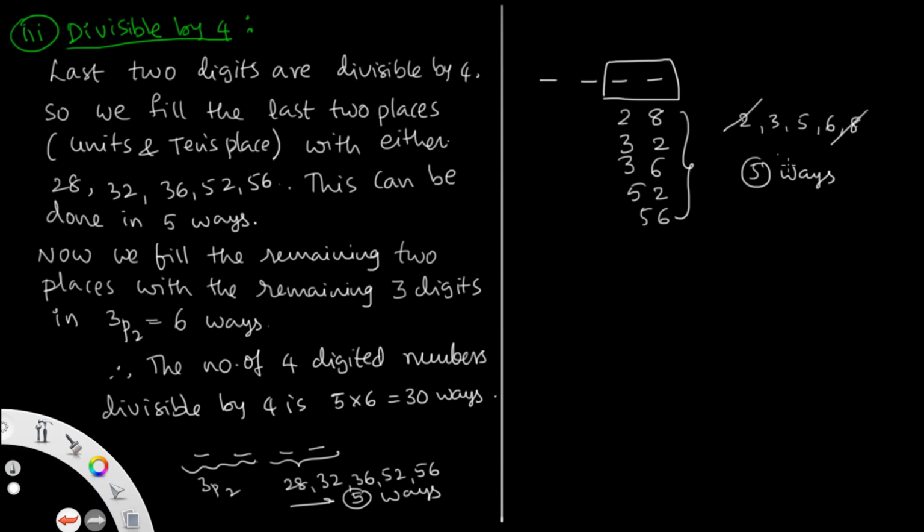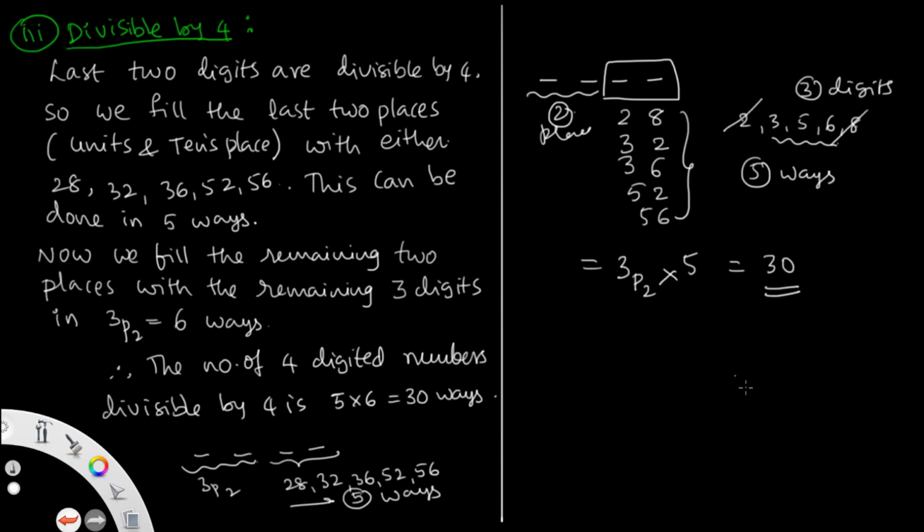How many digits remain? 3 digits remain, and there are 2 places. So 2 places can be filled from 3 digits in 3P2 ways, into 5 ways. So 3P2 is 6 into 5, that is 30. So out of 120 numbers, 30 numbers are divisible by 4.